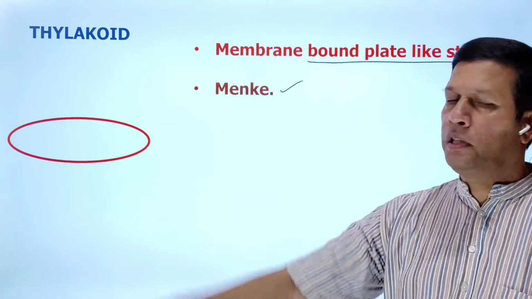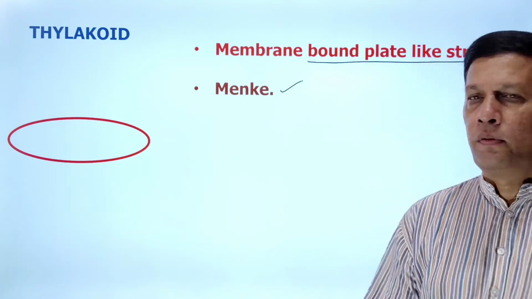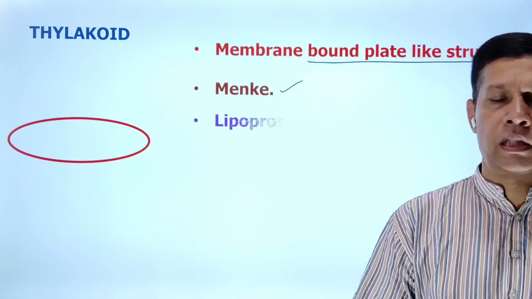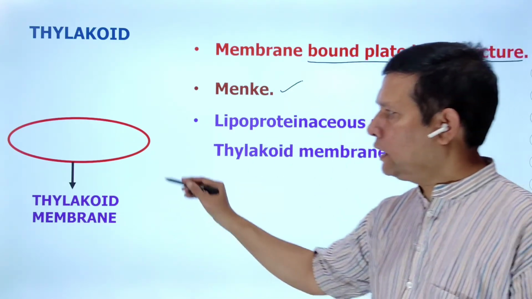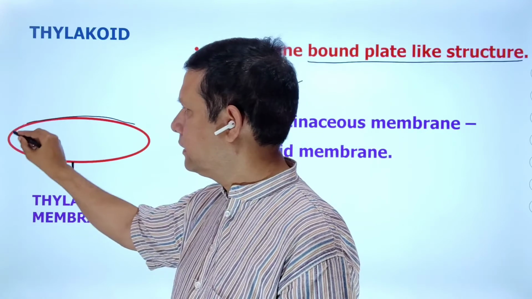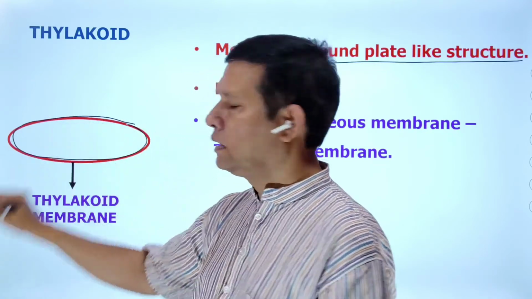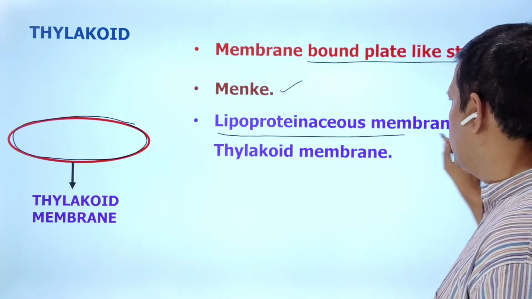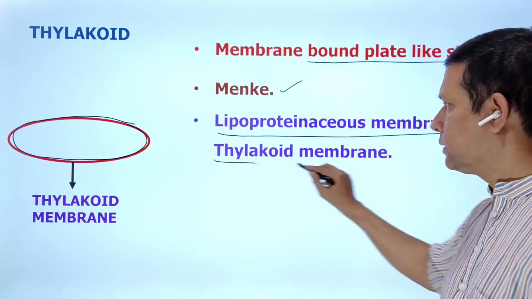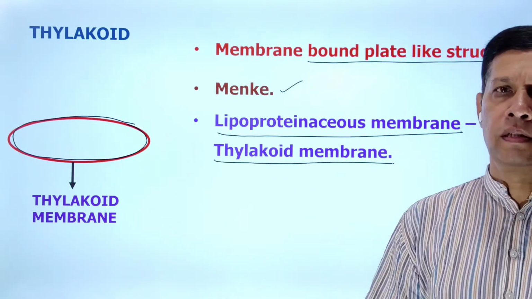Menke first coined the term thylakoid. When you see the thylakoid, it is outwardly surrounded by a lipoproteinaceous membrane. This is called the thylakoid membrane.